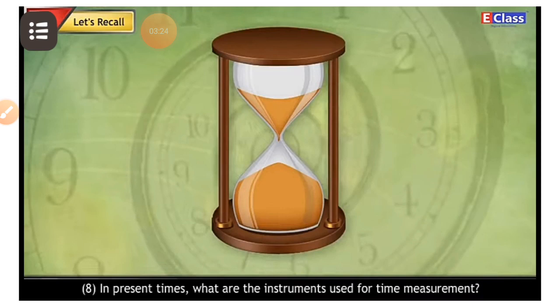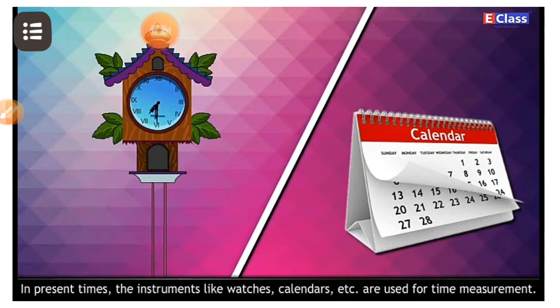Question number 8. In present times, what are the instruments used for time measurement? Answer. In present times, the instruments like watches, calendars, etc. are used for time measurement.